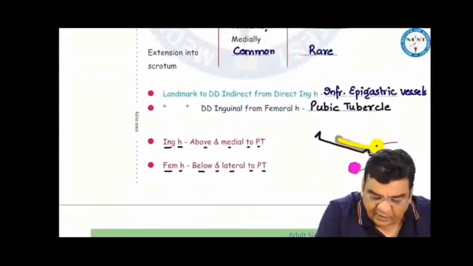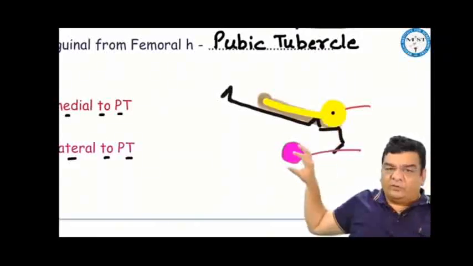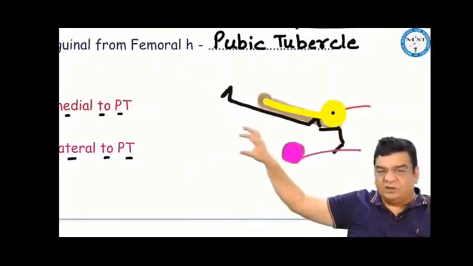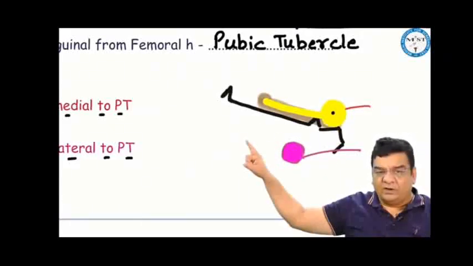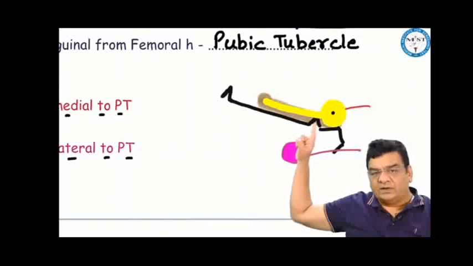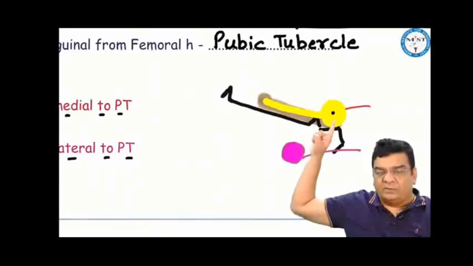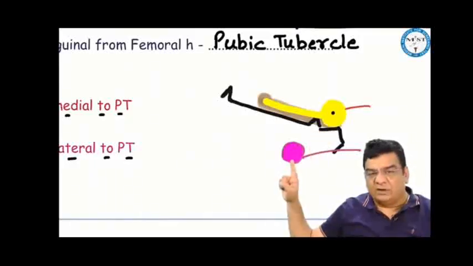If we have to differentiate inguinal from femoral hernias, inguinal hernias usually present with a bulge or swelling above and medial to the pubic tubercle. Femoral hernias come out through the femoral canal. Here there is the femoral sheath, which has 3 compartments: the lateral compartment for the femoral artery, the intermediate for the femoral vein, and the medial for the lymph node, or it is empty, that is the femoral canal. So if the herniation occurs through the femoral canal, that is the femoral hernia. Here is the pubic tubercle, and this acts as a landmark to distinguish inguinal from femoral hernia. An inguinal hernia presents as a bulge above and medial to the pubic tubercle, while a femoral hernia presents as a bulge below and lateral to the pubic tubercle.